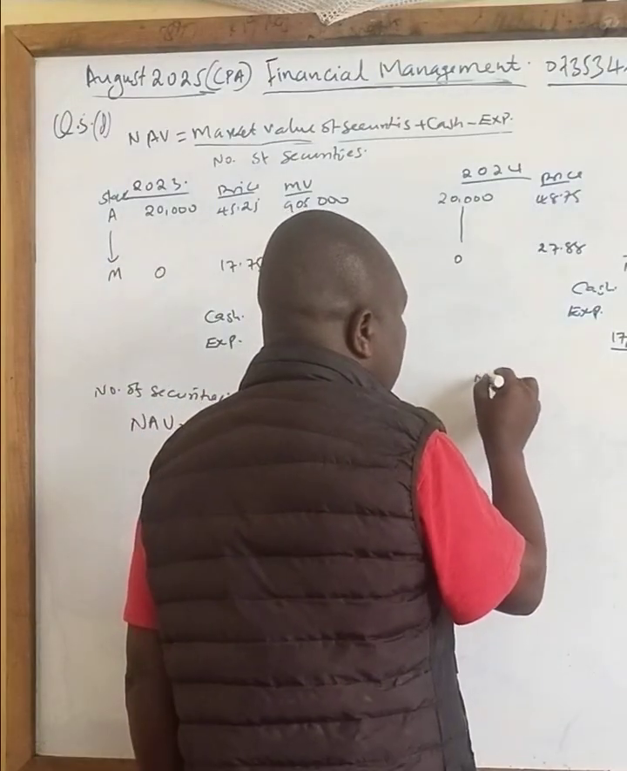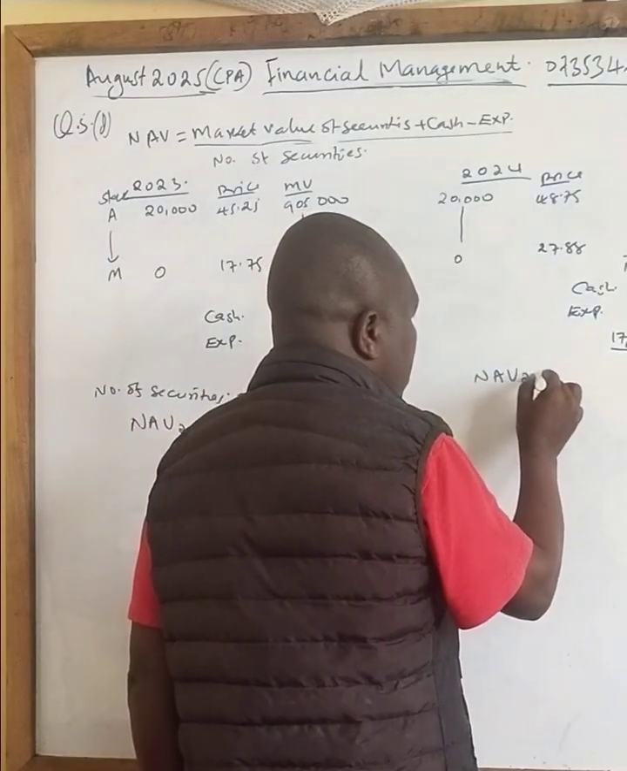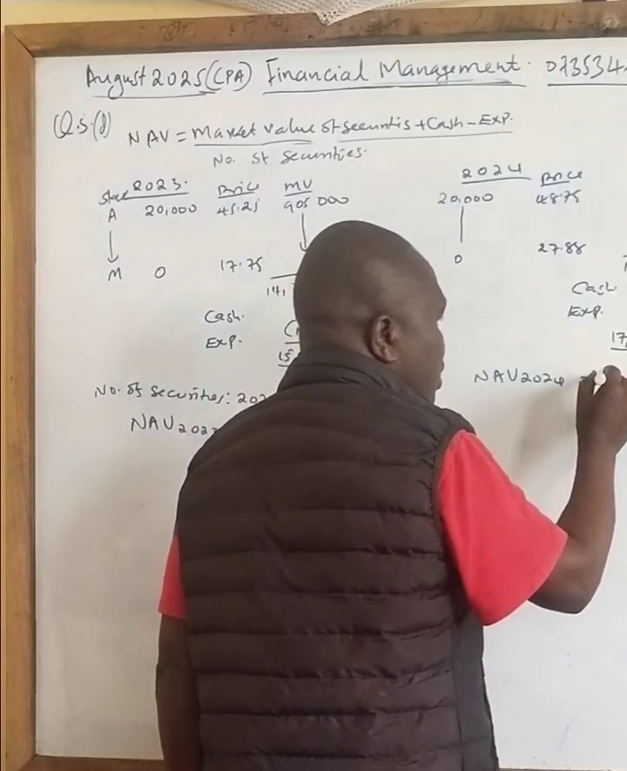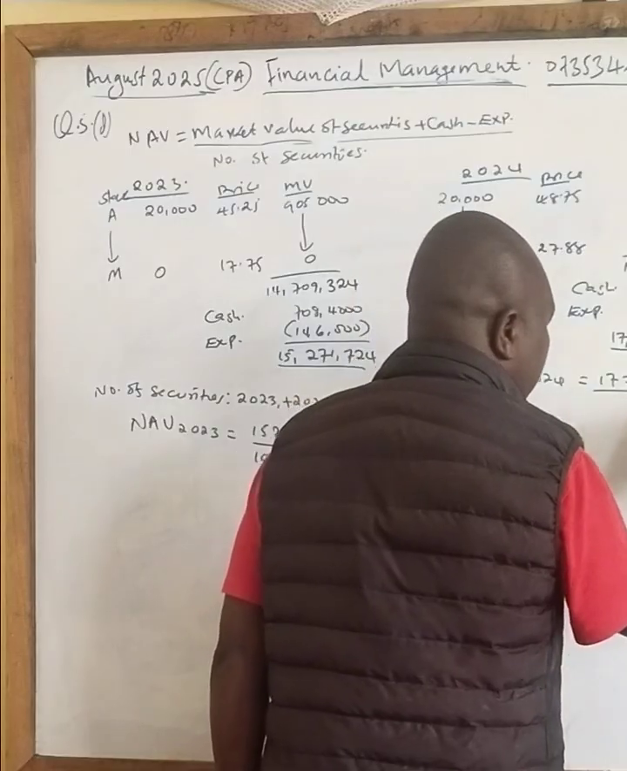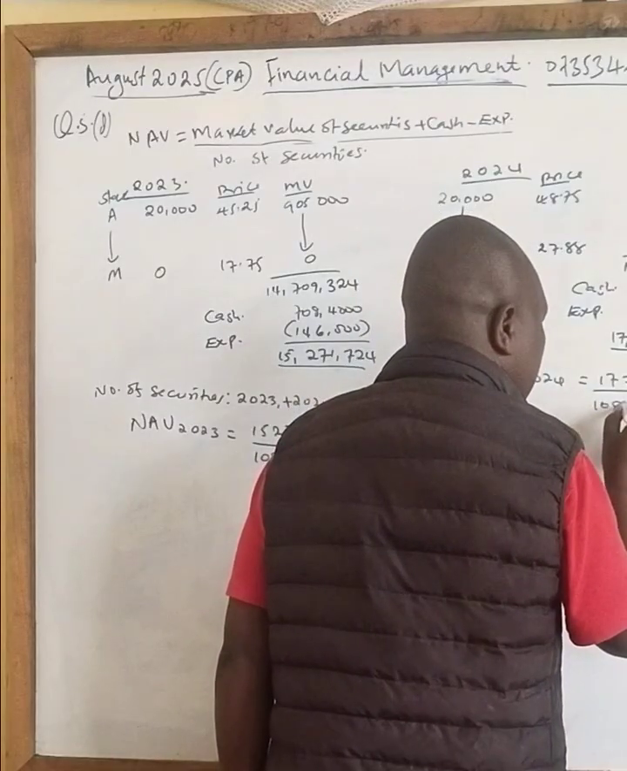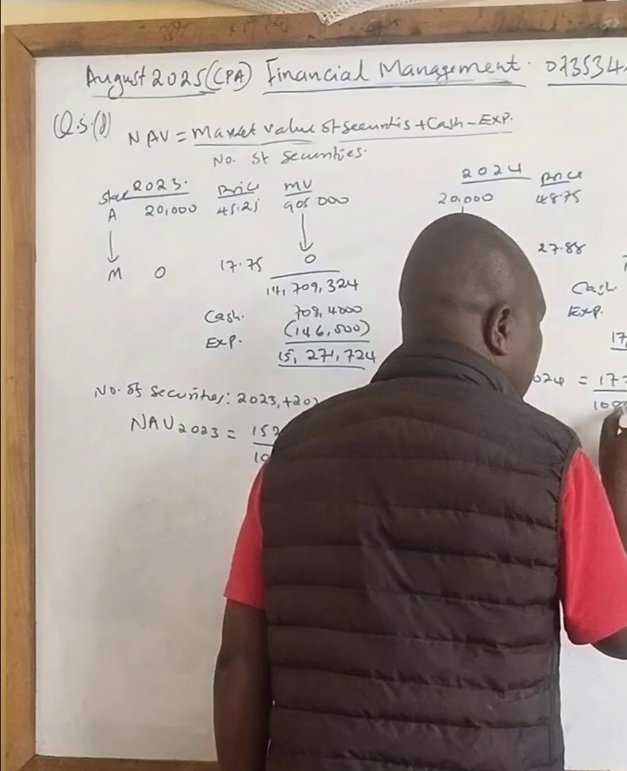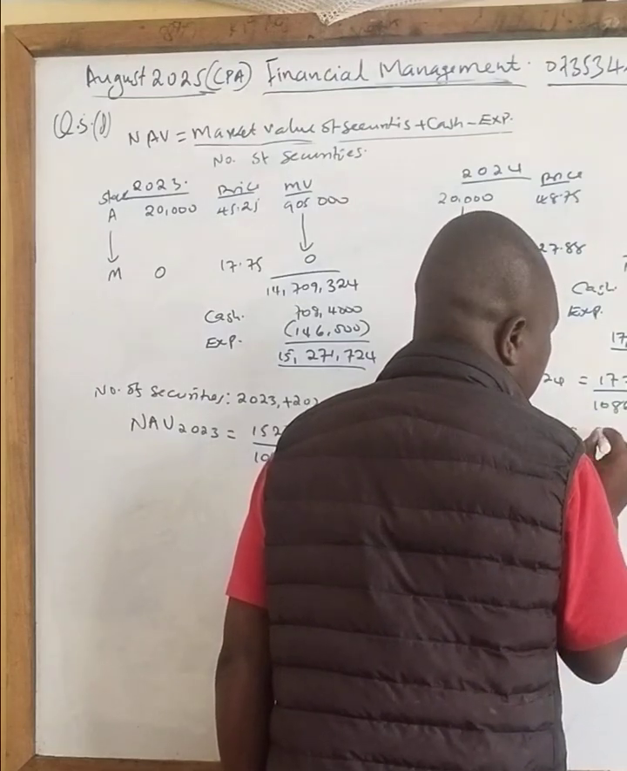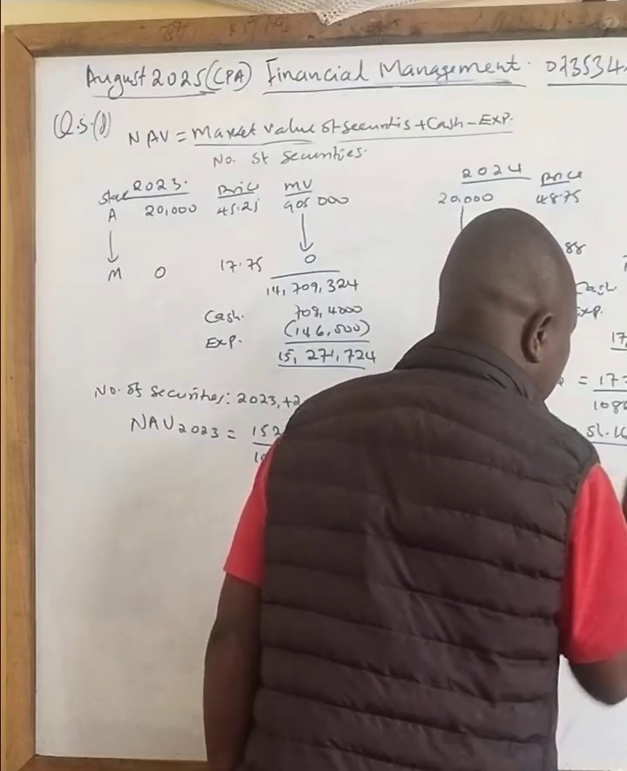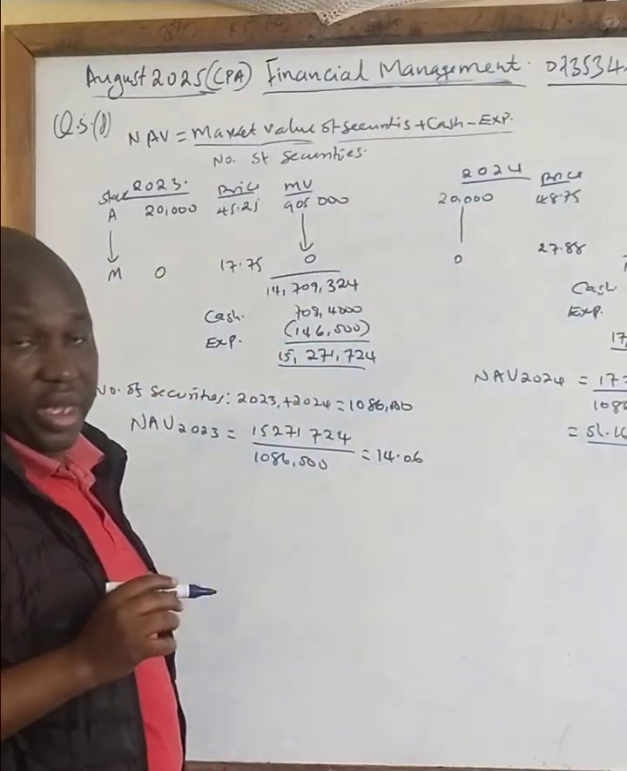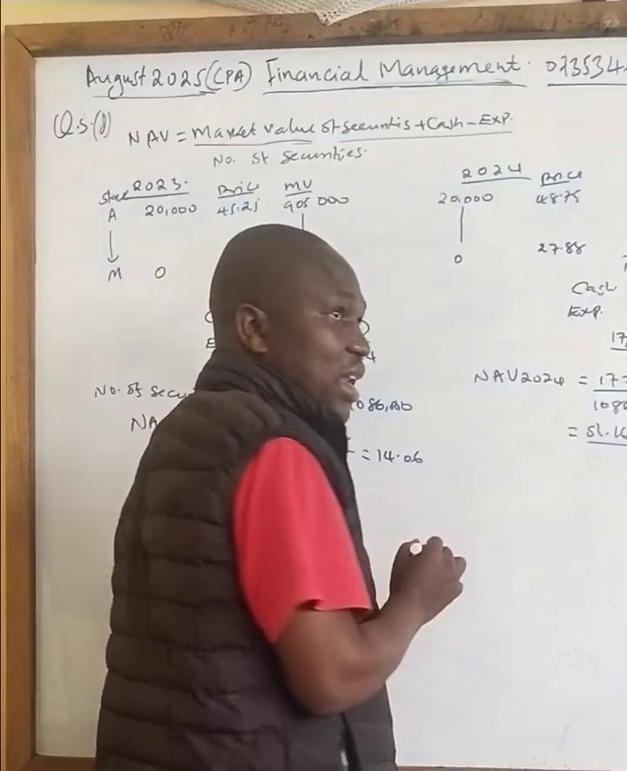So you can now say net asset value for 2024 will be 17,714,002 divided by total assets of 1,086,000, and the answer you get is 16.31. That is part Roman 1. Roman 2 was saying calculate the growth.